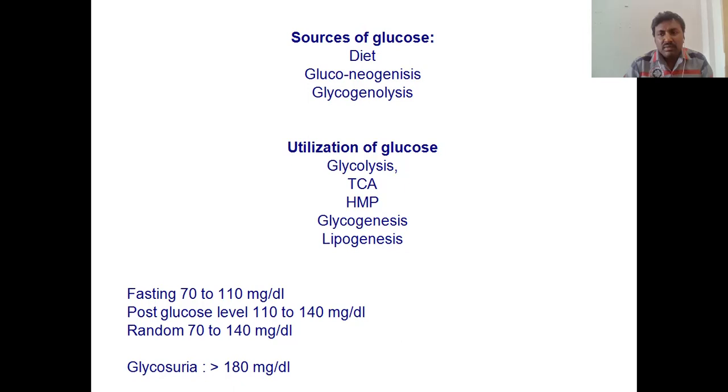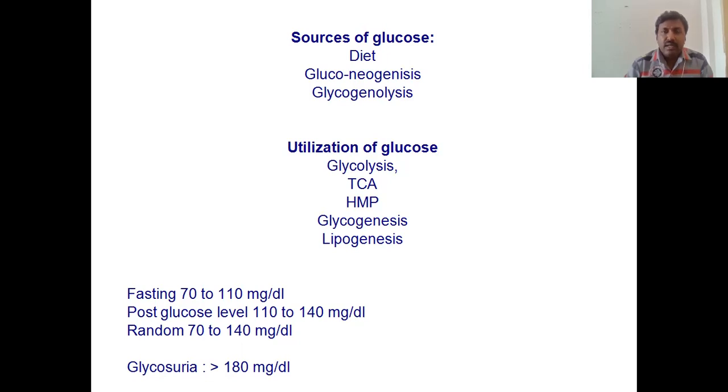The sources of glucose are mainly diet. What you eat, that diet has carbohydrate, and that carbohydrate breaks down into glucose molecules. That is one source. And gluconeogenesis. This gluconeogenesis takes place in the liver.